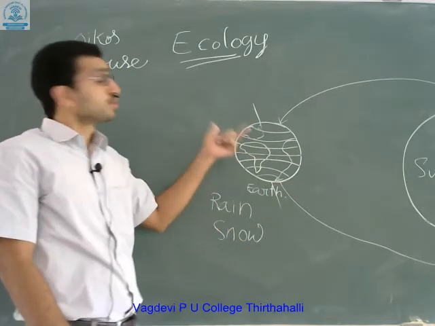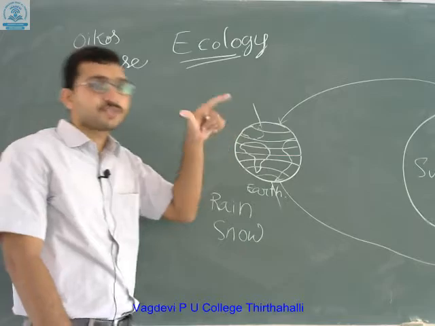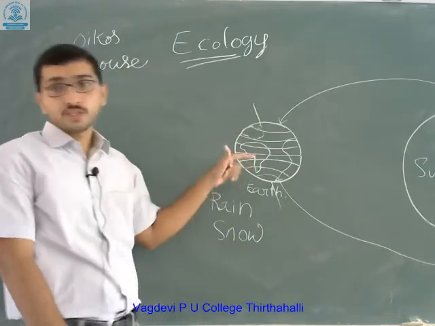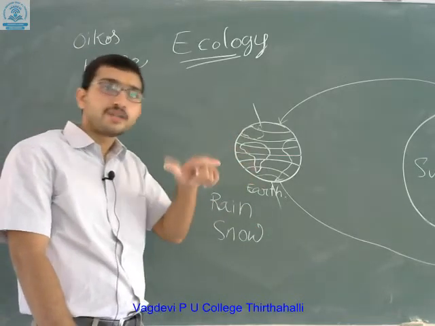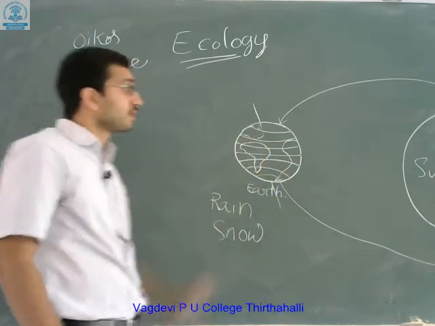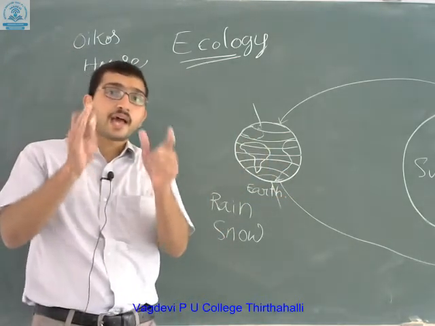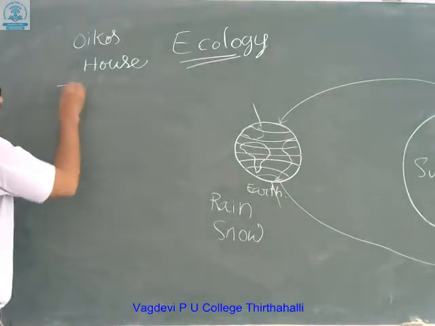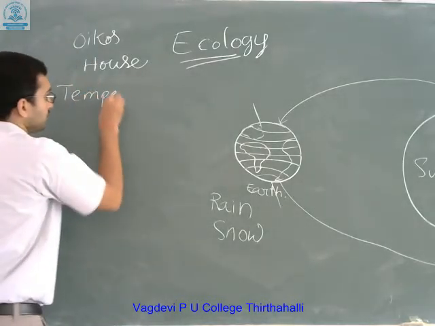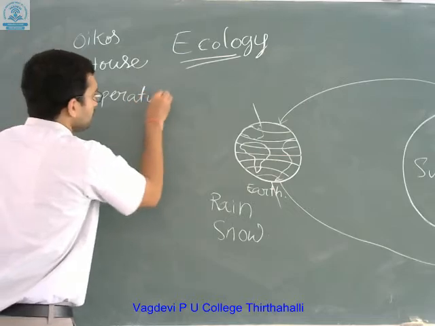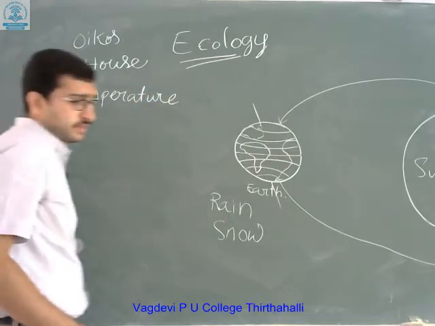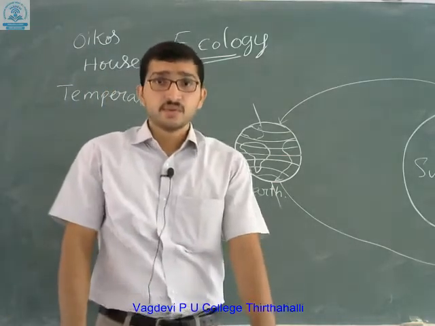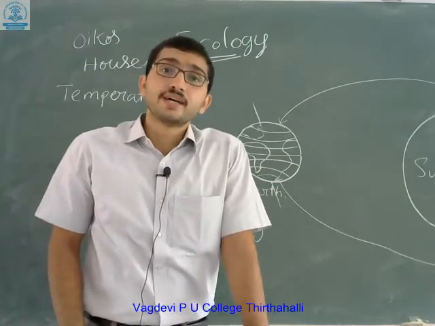When you move to the polar region, the temperature is very less. When you come to the tropical region, you can find more temperature. So ultimately the variation in the habitat is due to temperature. The first major cause is temperature. Next, after the temperature, water also plays the key role.